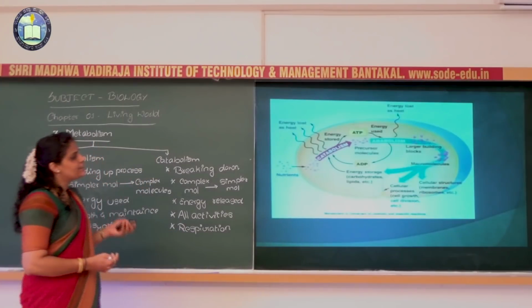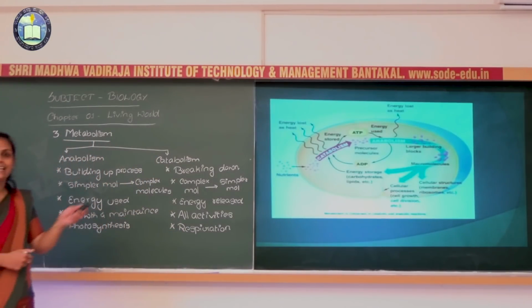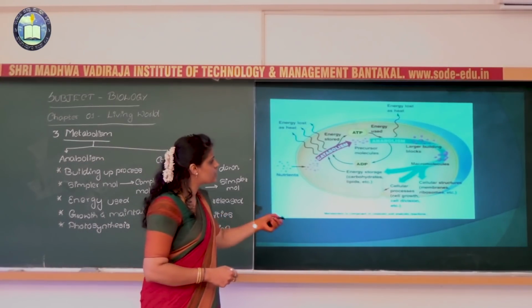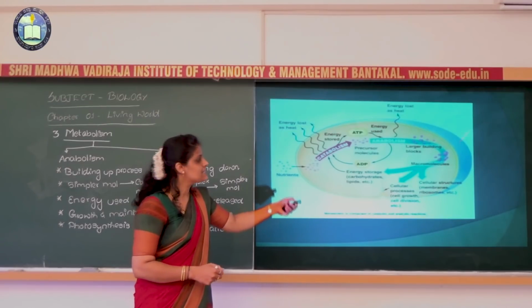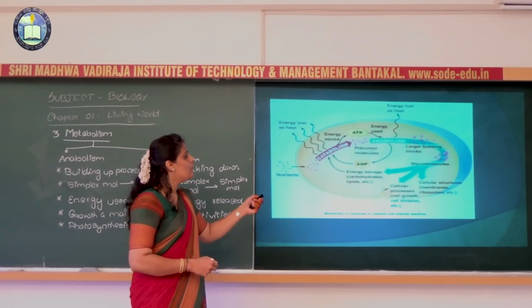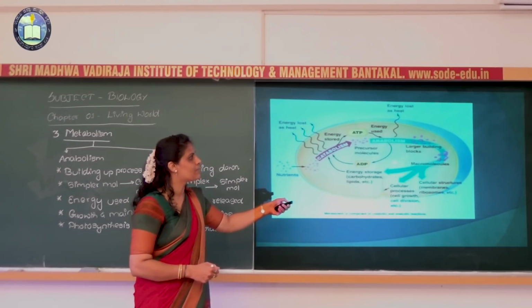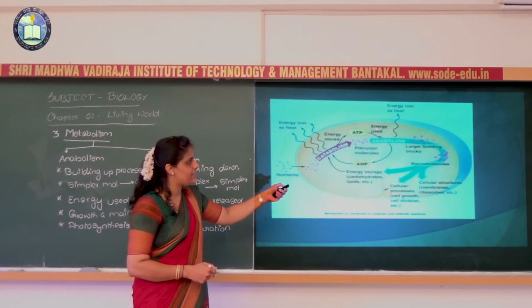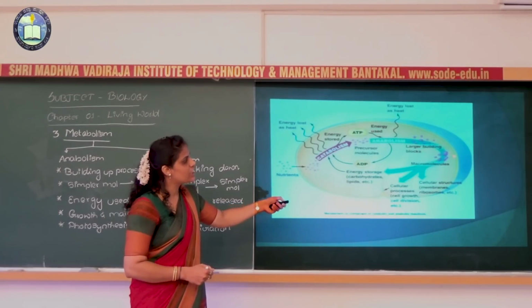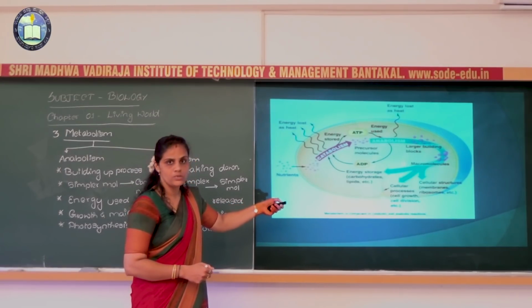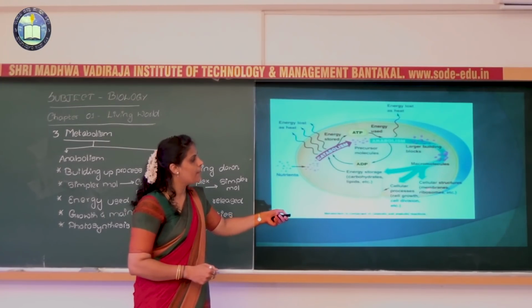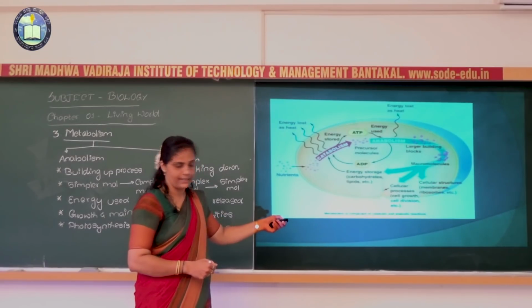Okay, so in this diagram it is clearly explained here. See, this is a cell. Okay, this whole structure is considered to be the cell. Inside the cell, simultaneously both the catabolism and the anabolism take place. So in the anabolism, what happens? By using the energy, here you can see, the macromolecules, the larger complex molecules, are produced. These larger molecules may be used for the growth and the maintenance.